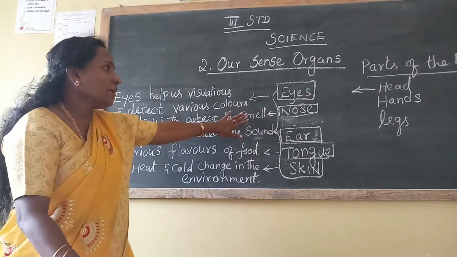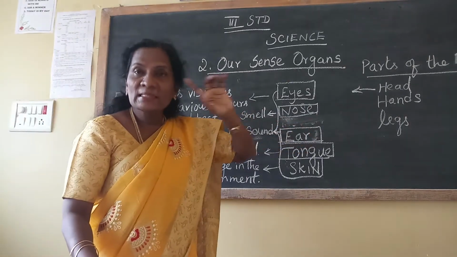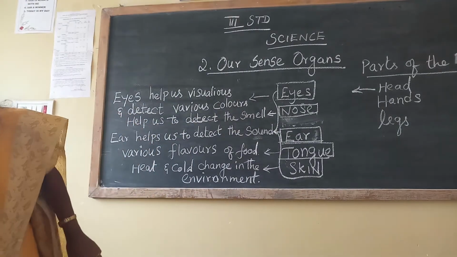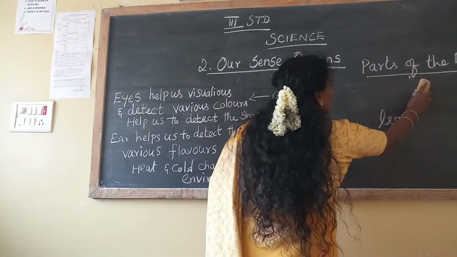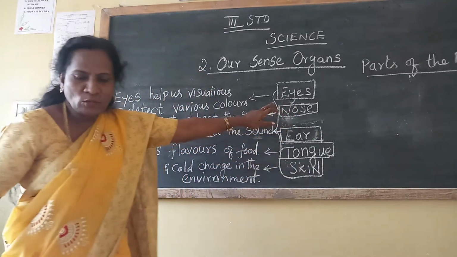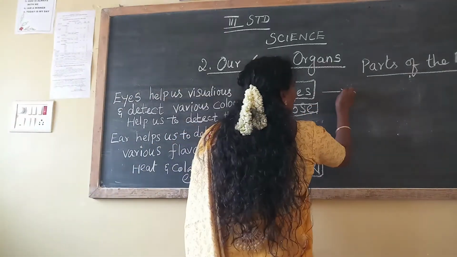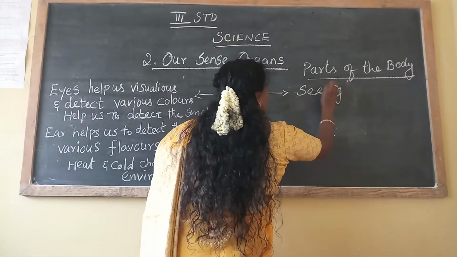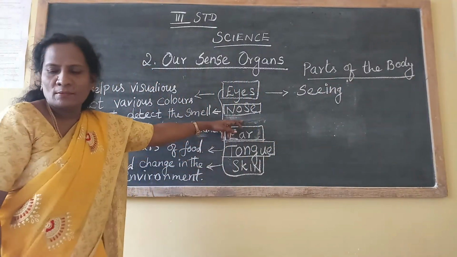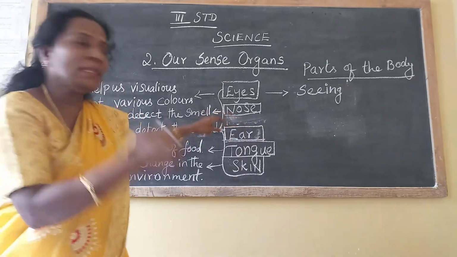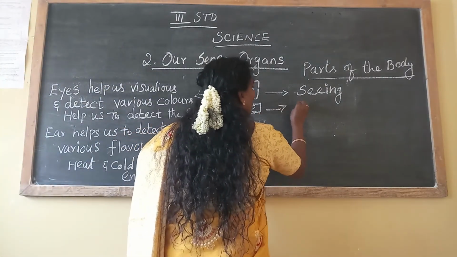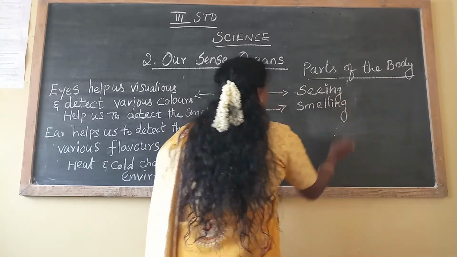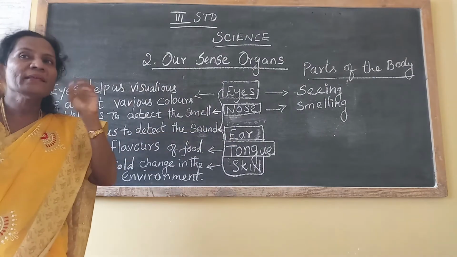In eyes, what are we doing? Wait, I will write that one. It will be very easy to remember. Eyes, what are you doing? Seeing. S-E-E-I-N-G. Seeing. In nose, what are you doing? Smelling. S-M-E-L-L-I-N-G. Smelling. Very good.